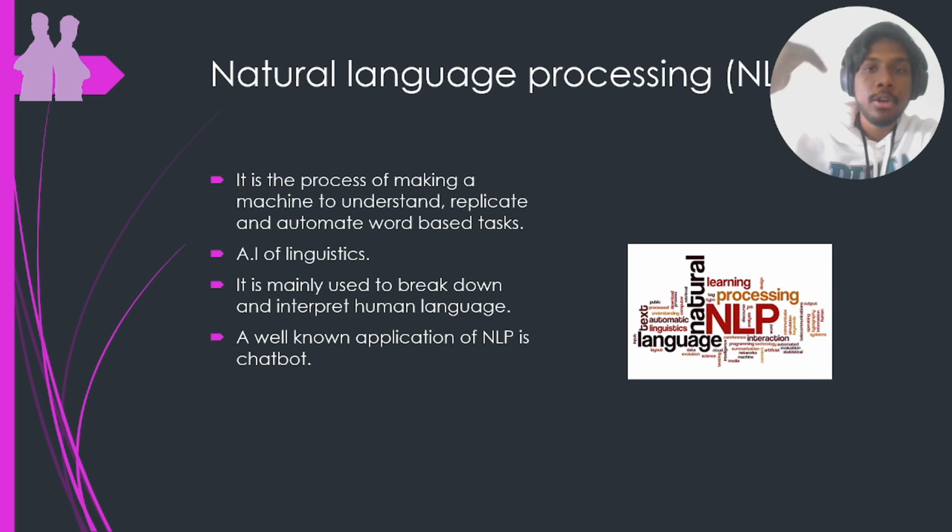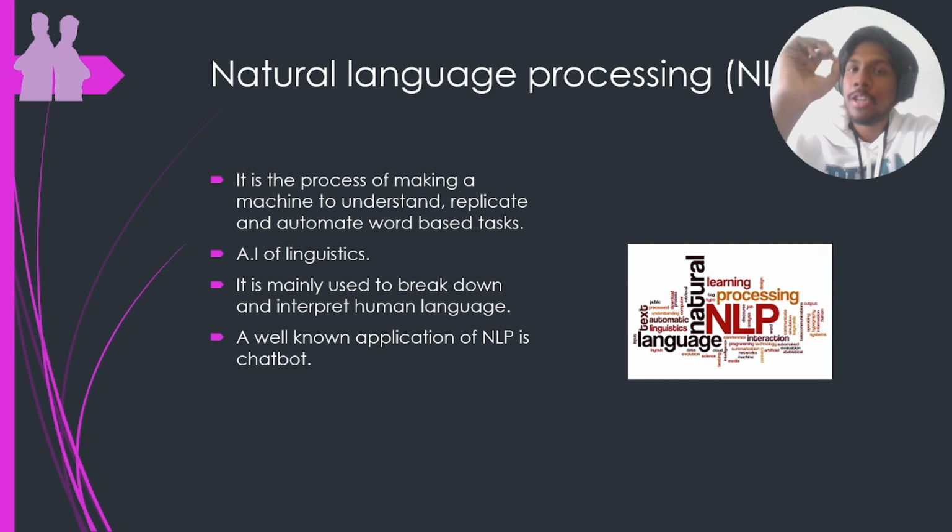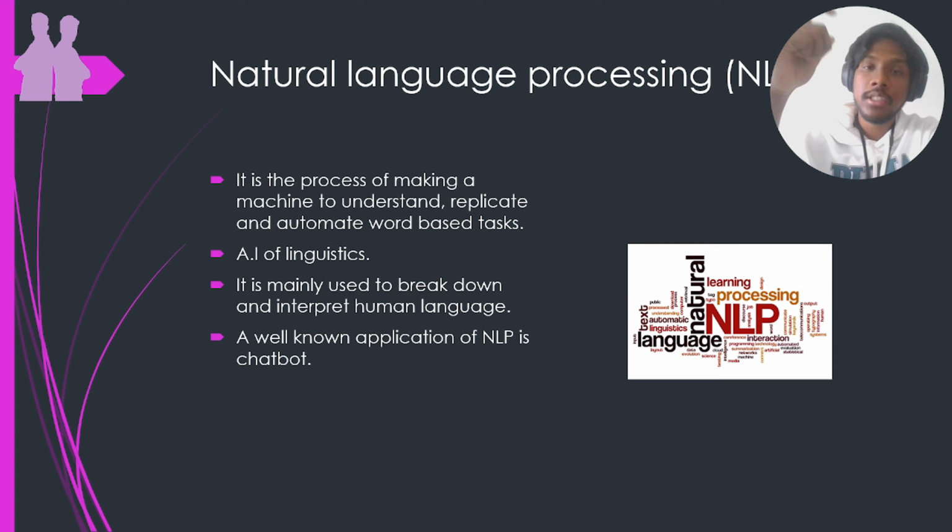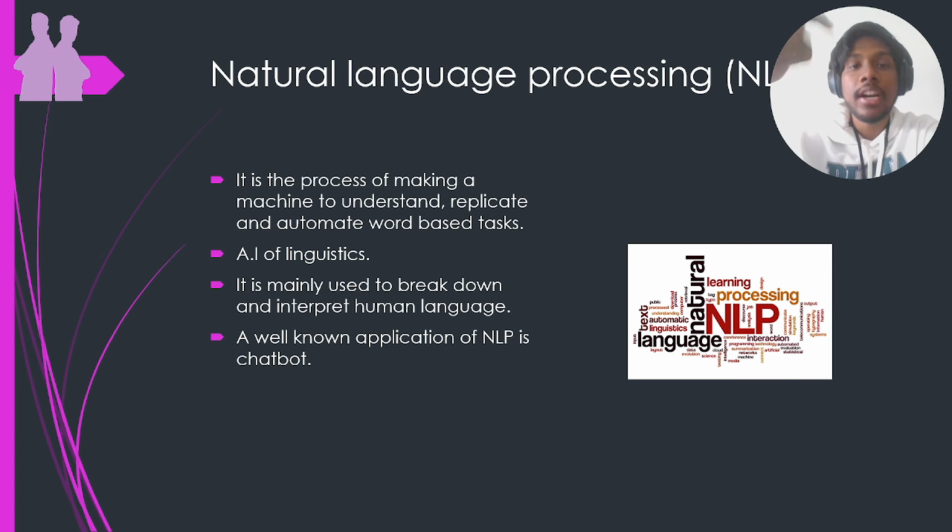When you go to Tamil, when you go to English, when you go to Hindi, the rules for each language are different and language translation becomes difficult. So it's a very complex and complicated field. The brain is so powerful, and that's why we are able to easily understand the languages and versatilely switch between them. But the machine is not that powerful, and it is trying to evolve. It is trying to improve and come to the level of a human.